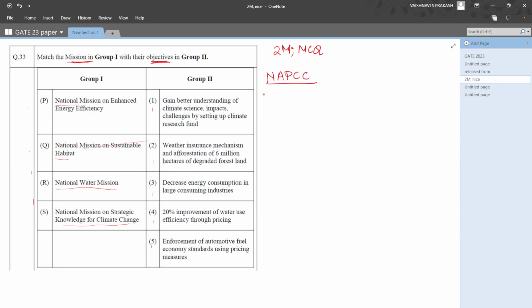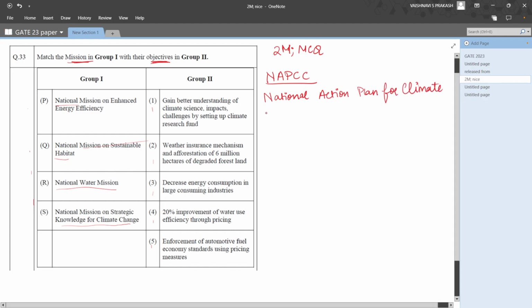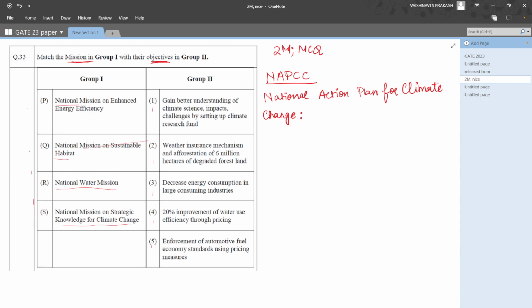NAPCC, which stands for National Action Plan for Climate Change. So what is NAPCC? It is basically a call for action that was released by the government of India to combat climate change. Under NAPCC, there were 8 missions that had to be carried out.